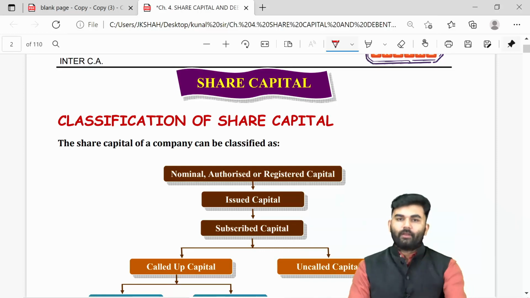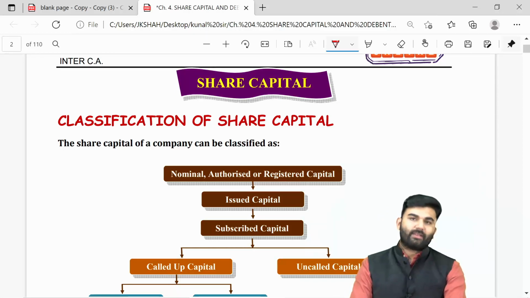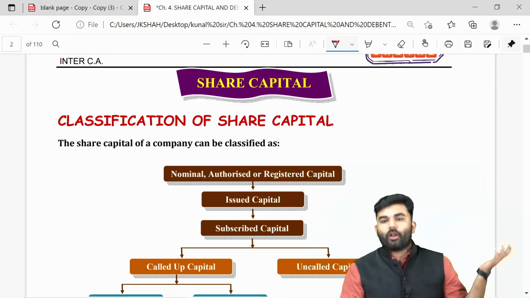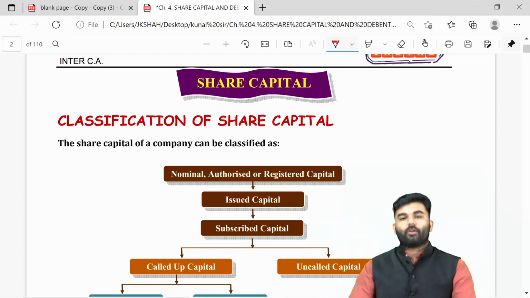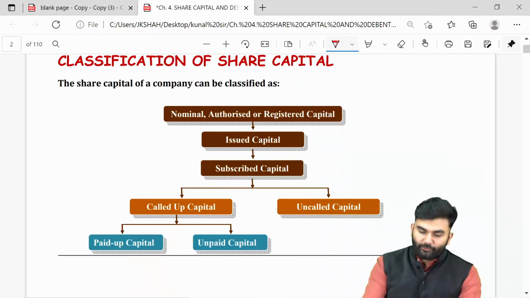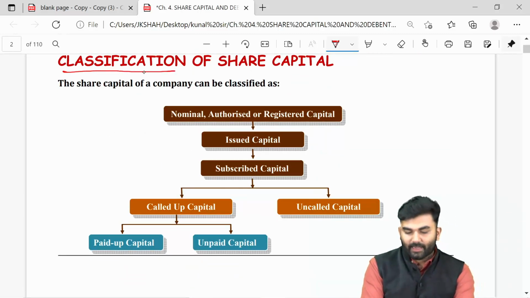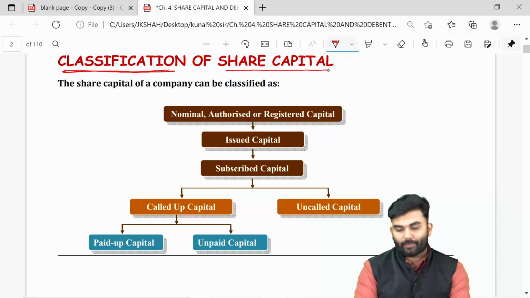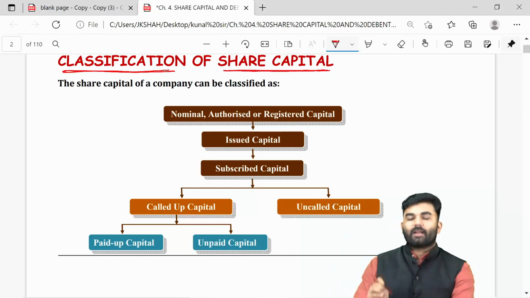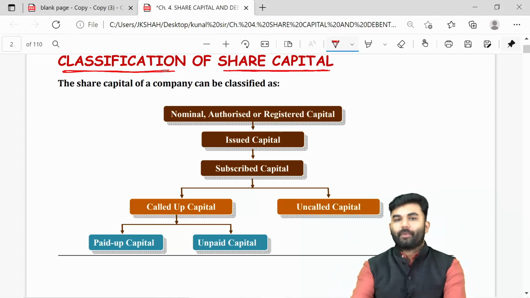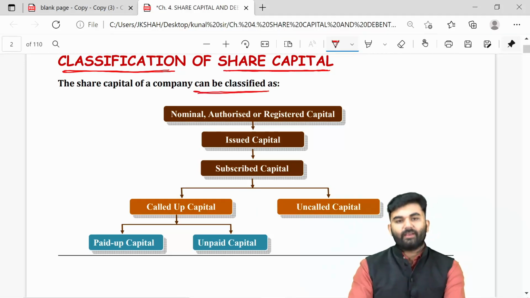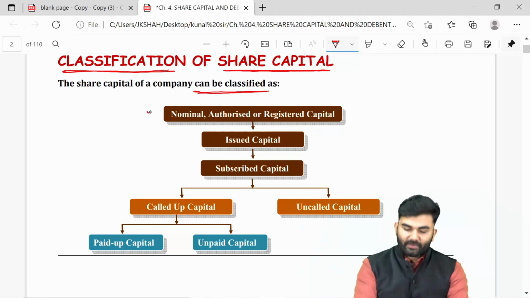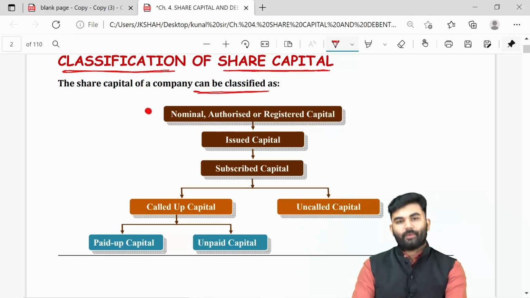Whenever we talk about share capital, whenever the company has issued equity shares or preference shares and funds are raised, that money forms part of share capital. First of all, let us revise the classification of share capital. A share capital can be classified under various headings. There can be something called authorized share capital.